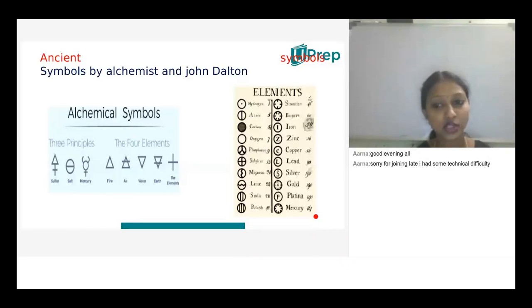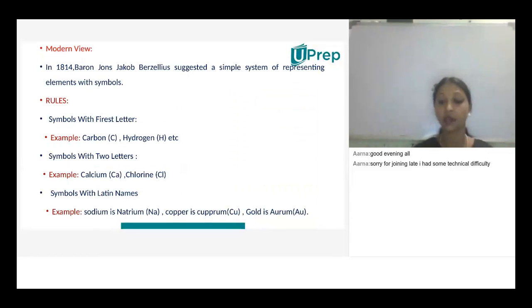And it is very tedious to draw, like C6 means 6 carbon pictorial presentations and 12 hydrogens and 6 oxygens. So in that sense, it is very difficult to present it. That is also a big drawback for John Dalton. Especially they have worked on the presentation of the symbols for the elements, but even though there are many drawbacks.